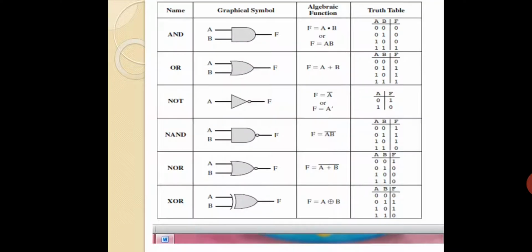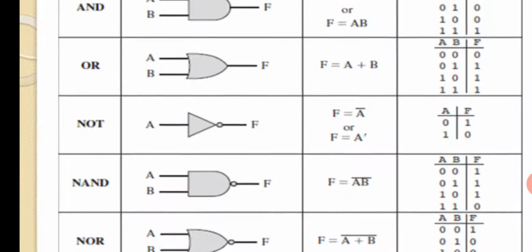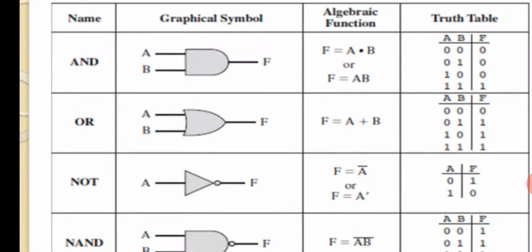Fine. So this is the image I put over here. I hope it is visible to everyone. Okay, now see, there are some tabular columns. You have to concentrate on this. So the first one is the AND gate. Under the name tab you can see the first one is AND. And in the next column you can see the graphical symbol of that particular gate.